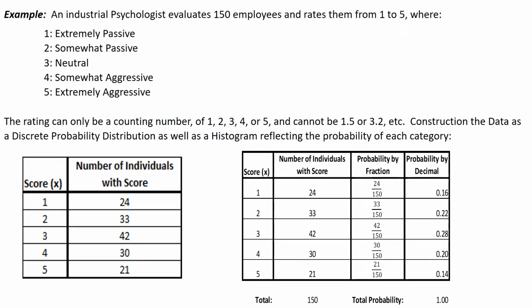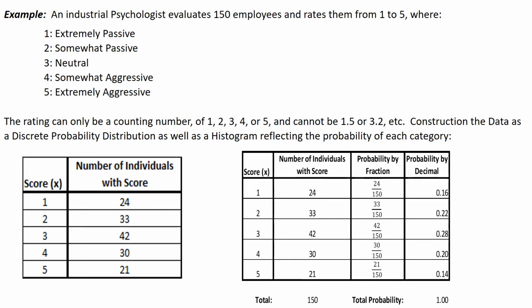So say this psychologist has evaluated 150 employees based on the scores 1 through 5. Number 1, extremely passive, has 24 individuals. Number 2 is 33 individuals. Number 3, which is neutral, 42 individuals. 4, somewhat aggressive, 30 individuals. And 5, extremely aggressive, 21 individuals. So that was on the left.